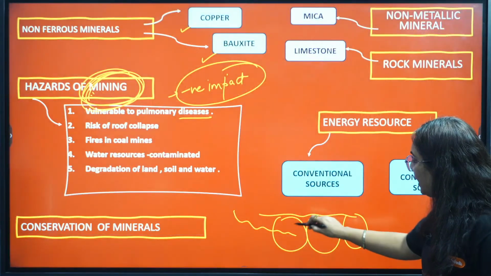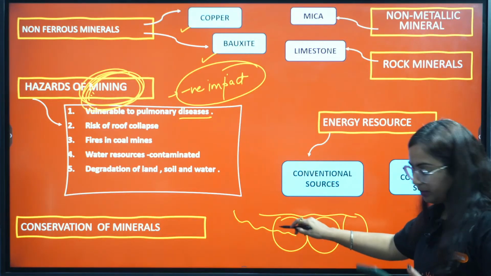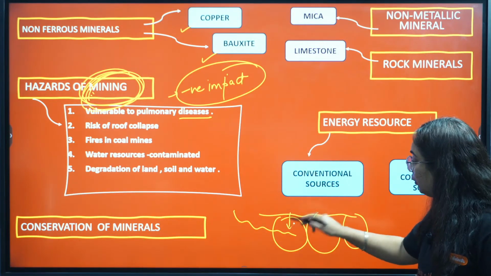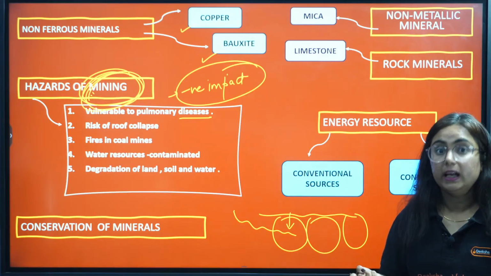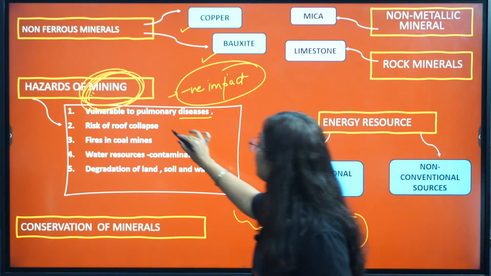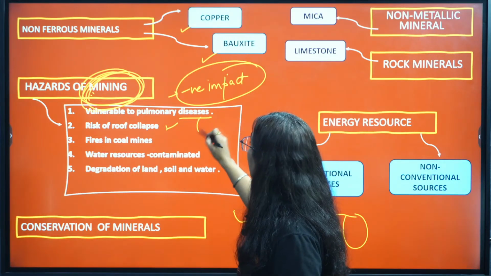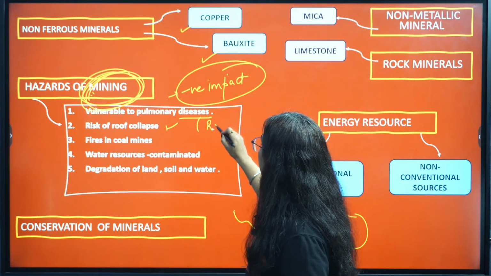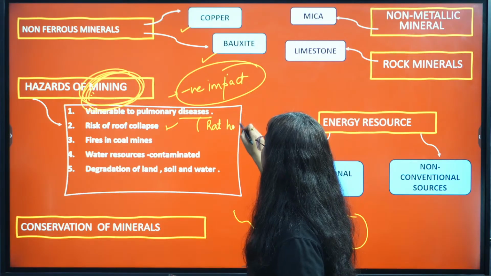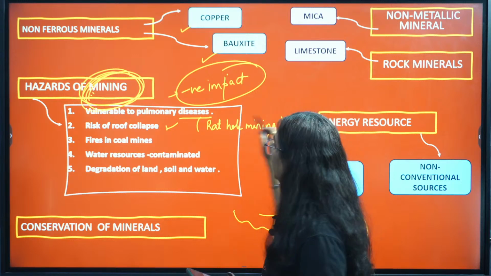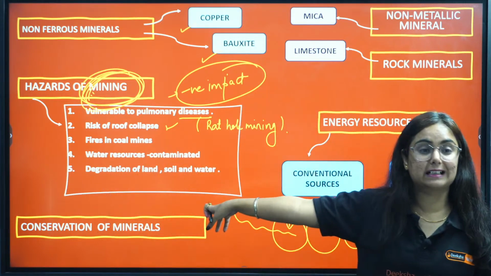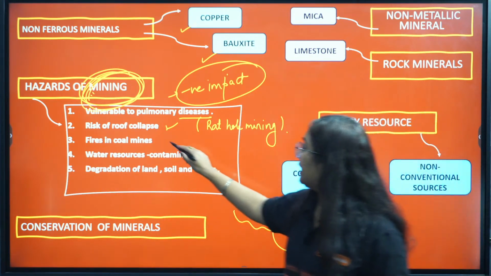What happens when they are digging, they make a hollow space, and this roof falls because of weak depth. It happens, yes. Particularly if you know about rat hole mining. Rat hole mining is abolished in India right now, and is one of the examples for this risk. Get it?